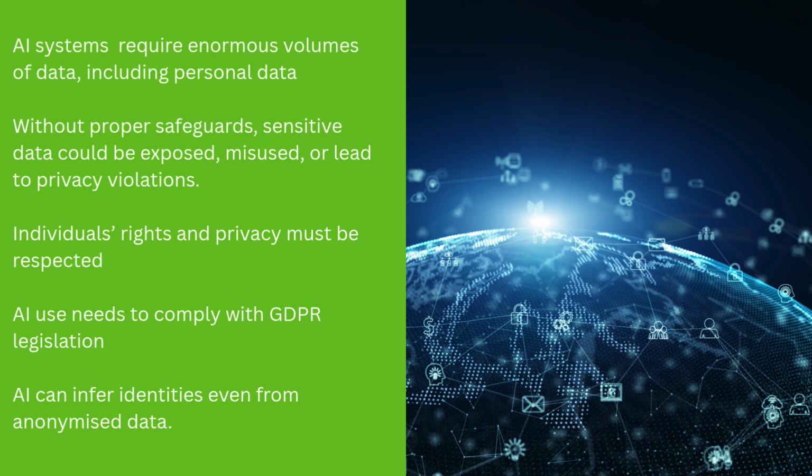Of course, AI is still subject to the GDPR legislation. And one thing really to be mindful of is that AI can still infer personal identity even when data have been anonymized. The way it's able to do that is by cross-referencing with other data sets. That's something as a teacher we just really need to be very careful about.